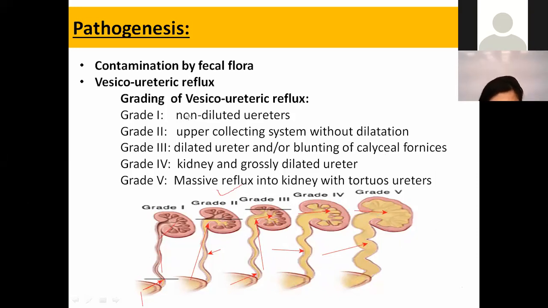So you need to revise it: in grade 1, no dilated ureters. In grade 2, the upper collecting system without dilatation has been involved. In grade 3, there is dilated ureter and blunting of the calyceal fornices. Then grade 4, kidney and grossly dilated ureter. And grade 5, there will be massive reflux into the kidneys, which is causing tortuous ureter, which is basically causing this much damage to the kidney. So this could be a reason when we say that kidney can be damaged because of the vesicoureteric reflux.